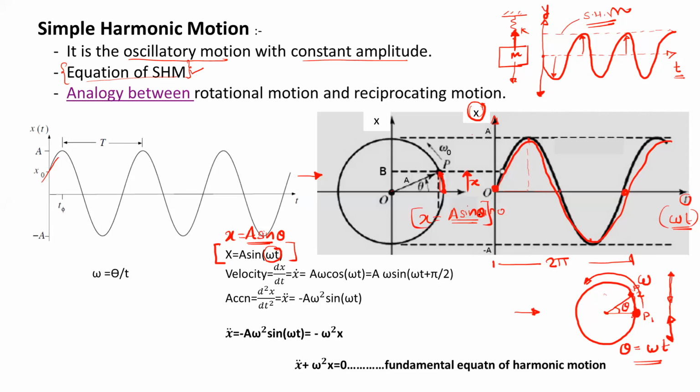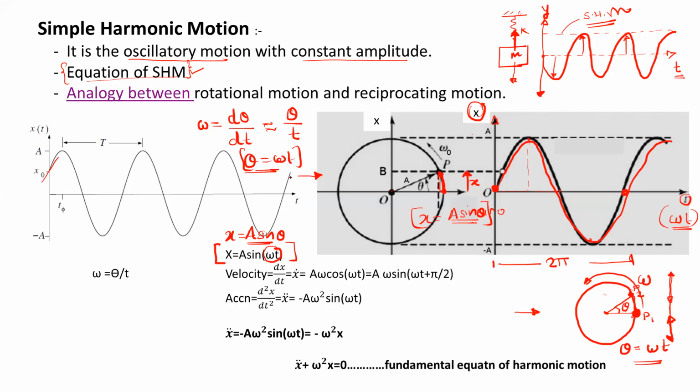And this theta we can write in terms of the angular speed. So what is omega? The basic equation for angular speed is the change in angle, d theta upon dt. So we can simply write this as theta upon t, and theta is nothing but omega t.